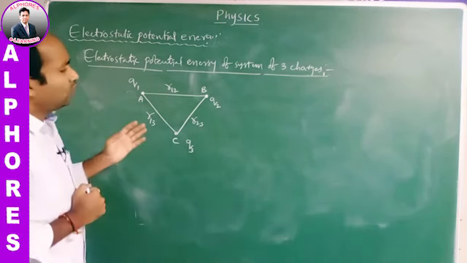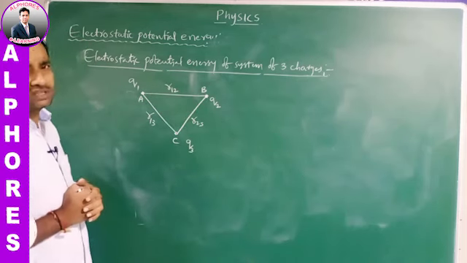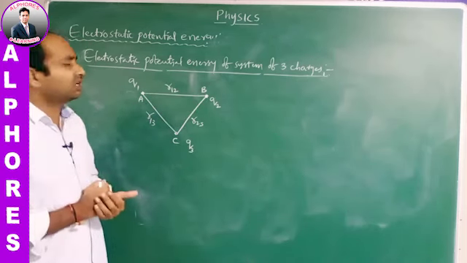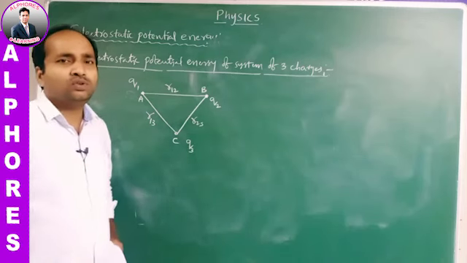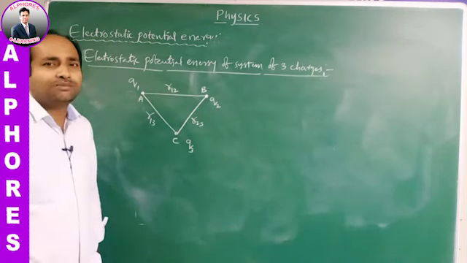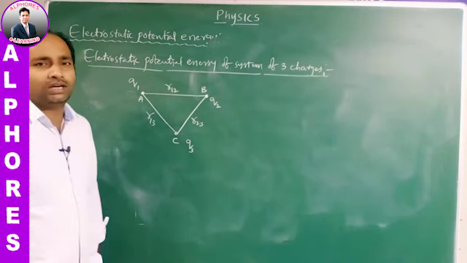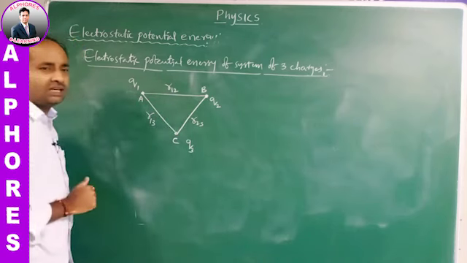How can we calculate it? We know the potential energy of a system of 2 charges. When 2 charges Q1, Q2 are separated by a distance R, we wrote U of Q1, Q2 equals 1 by 4 pi epsilon naught Q1 Q2 by R. Here Q1 and Q2 are separated by a distance R12.